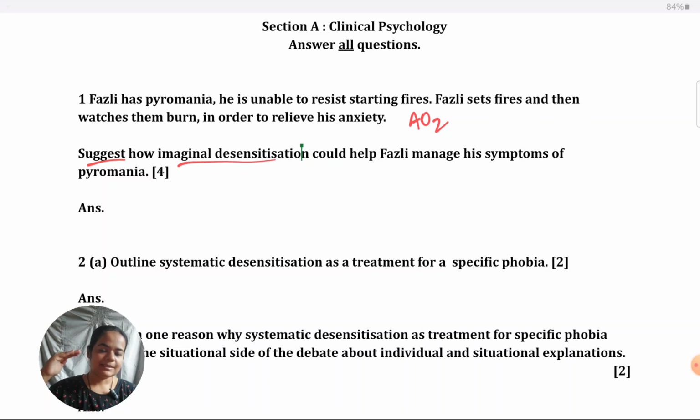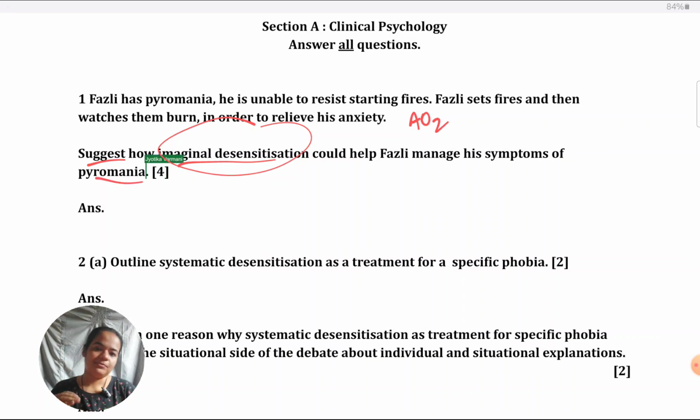Bring to your mind the specific terminology which is applicable to imaginal desensitization. Think about scripts, think about visualization, think about progressive muscle relaxation. You have to prepare your answer around these points. So when you see a word like imaginal desensitization, understand this is the core concept that is being assessed here, and every point that I give must be relevant to this particular technique.